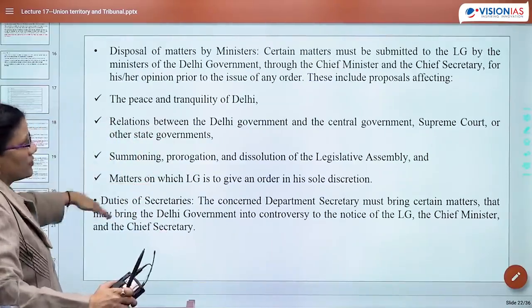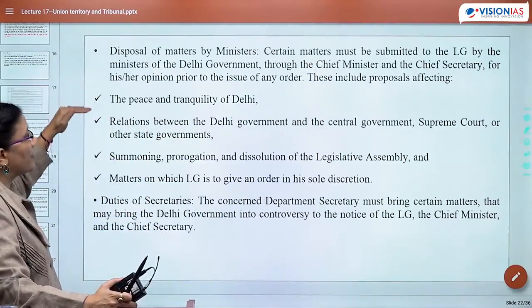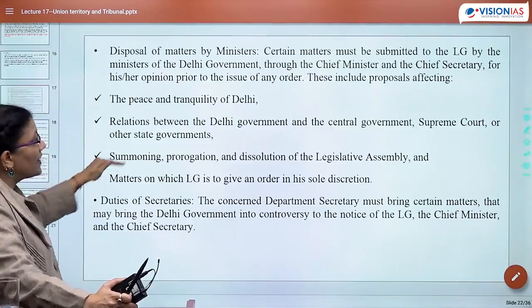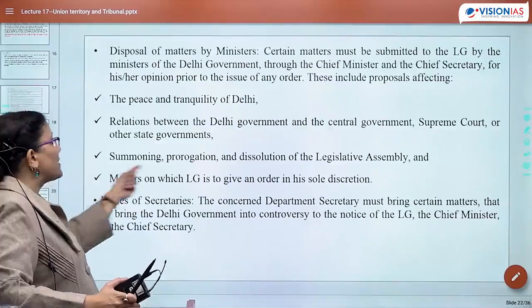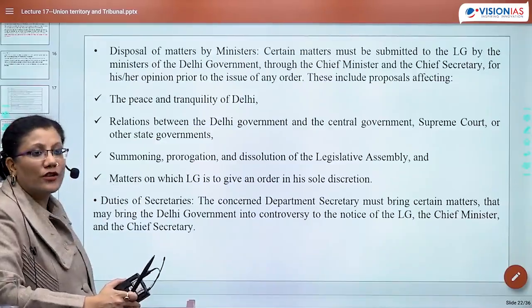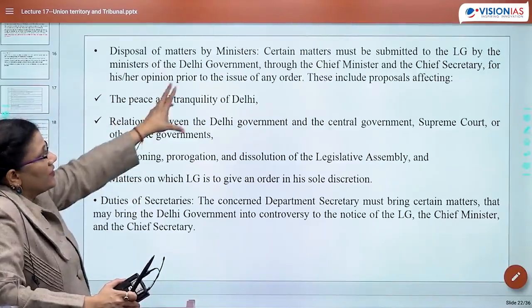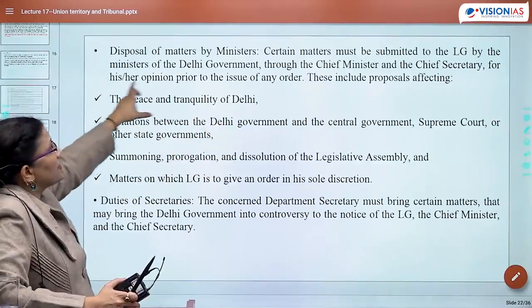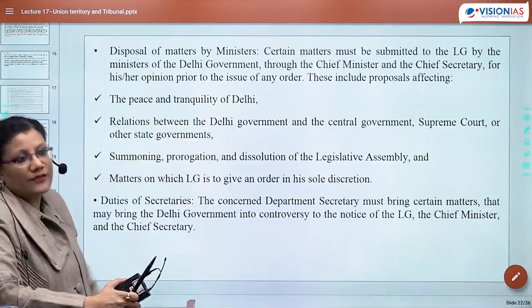What would be those proposals? It would be for peace of Delhi, relations of the Delhi government and the central government, summoning, prorogation, dissolution of the legislative assembly, and matters on which the LG is to give an order on his sole discretion. So as far as these matters are concerned, they must be submitted to the LG by ministers of the Delhi government. Through whom? Through either the chief minister or the chief secretary.